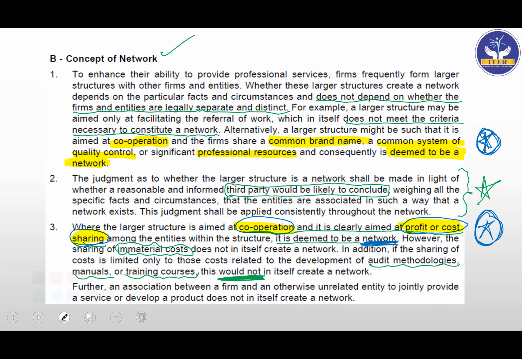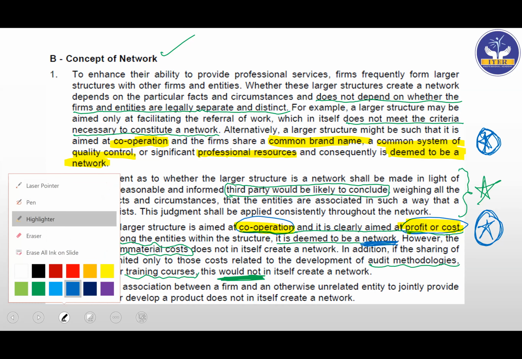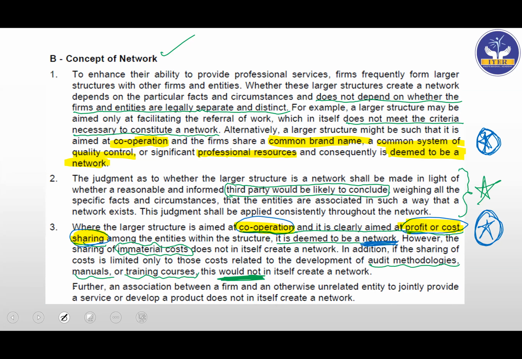Let's see what is given ahead. Then they are saying that further, an association between a firm and an otherwise unrelated entity to jointly provide a service or develop a product does not itself create a network. Again, if they are just jointly providing a service or developing a common product, then we cannot call them a network. Then they do not create a network. So a very simple area. Then they do not form a network.